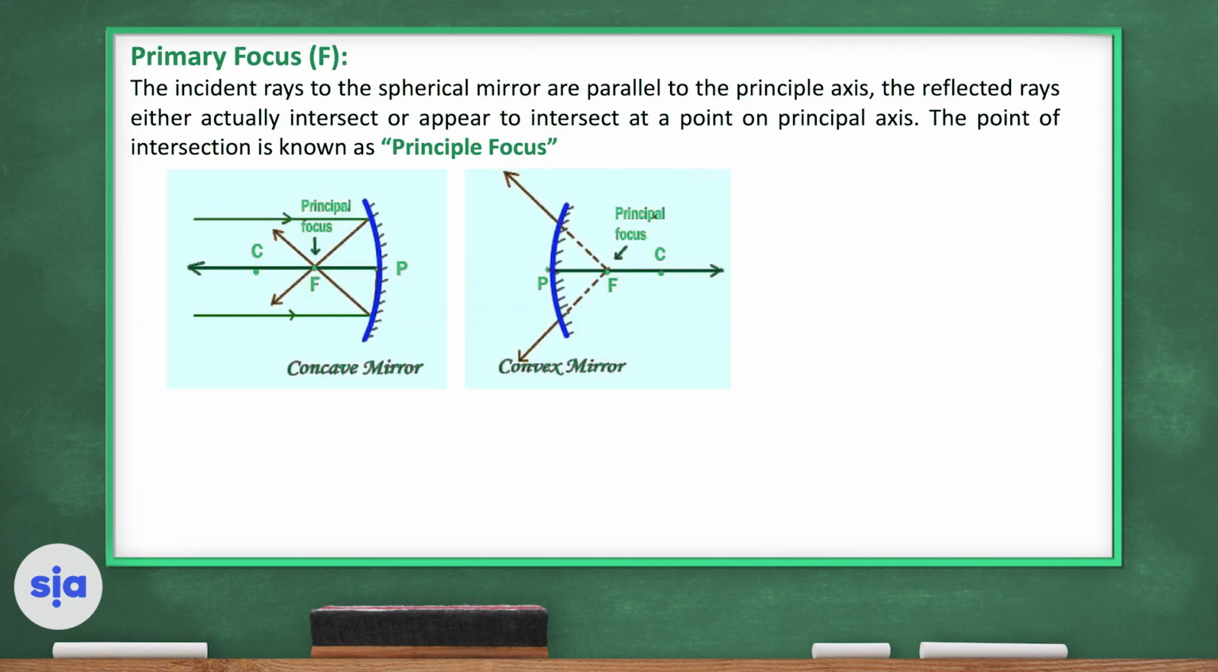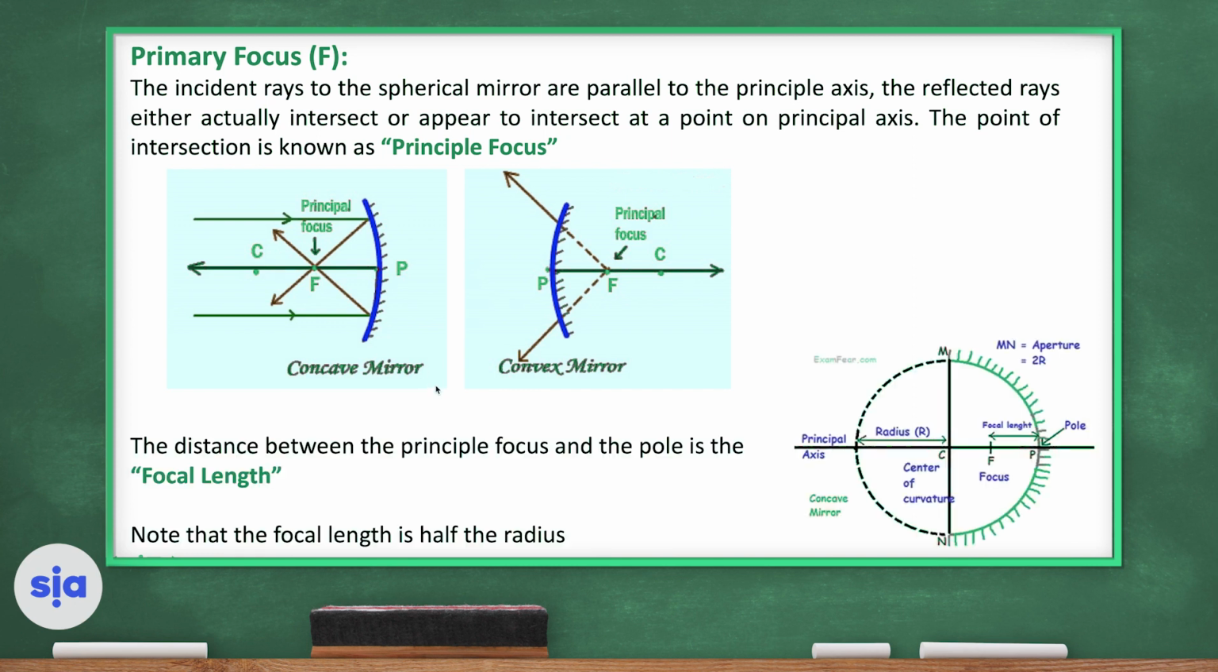Well, the principal focus. Look at this picture. These are the incident rays in green. They will fall on the reflecting surface of the mirror. Then the reflected rays will intersect in a point called the principal focus. This point lies on the principal axis. The distance between the principal focus and the pole, we call the focal length. So the distance between the focus and the pole is the focal length, and the focal length is half the radius of the sphere.